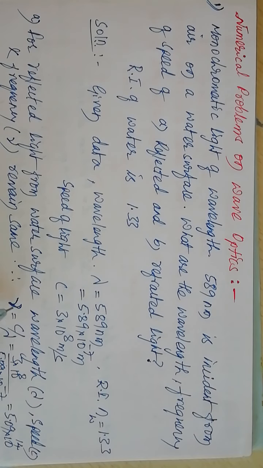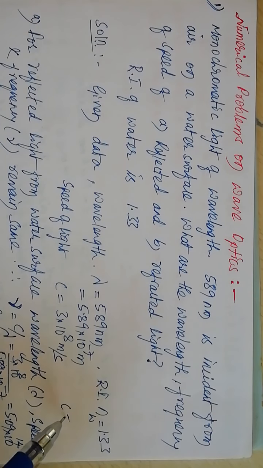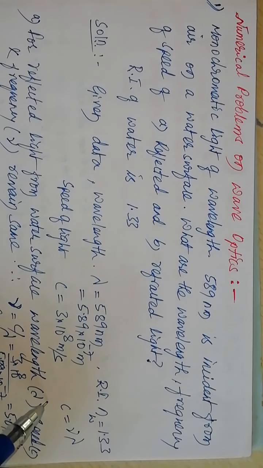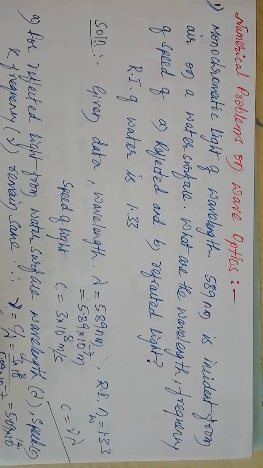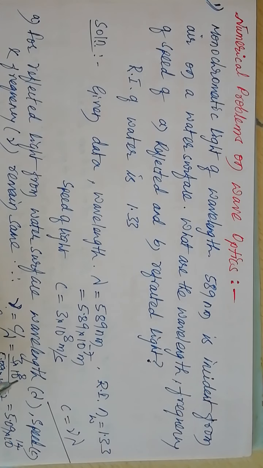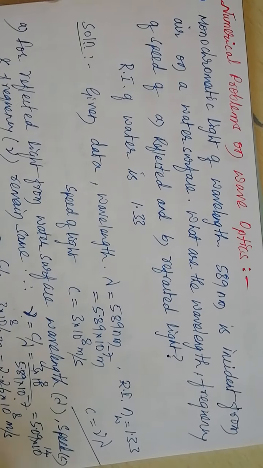Therefore, the frequency of light after reflection at a water surface: we have the formula c equals nu lambda, speed of light is equal to the product of frequency and wavelength lambda, or frequency nu equals c by lambda. c is 3 into 10 to the power of 8 meter per second, lambda is 5.89 into 10 raised to minus 7.